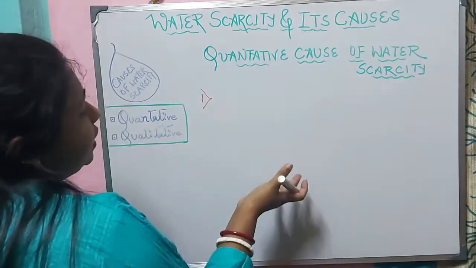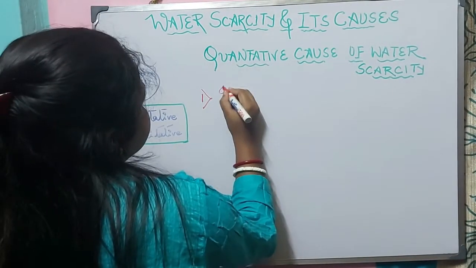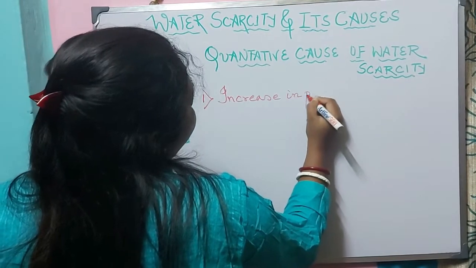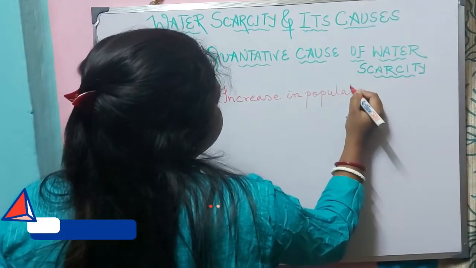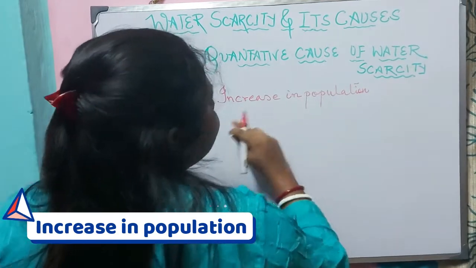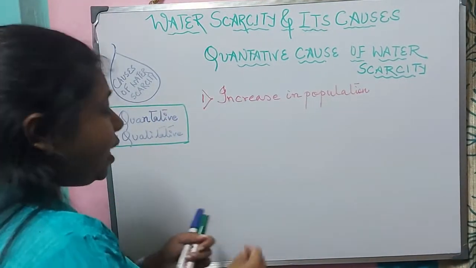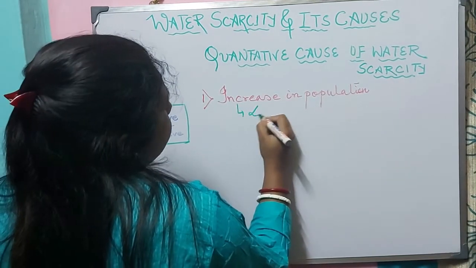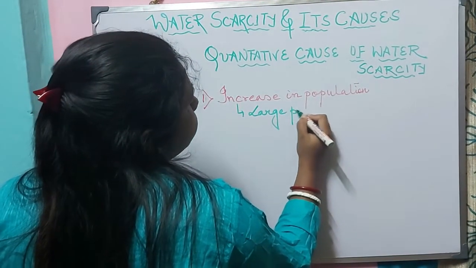In terms of quantitative cause, the first one is increase in population. Day by day, we have a large population.